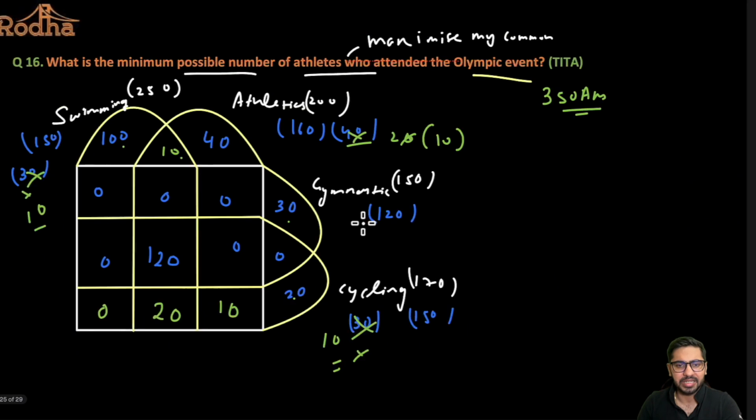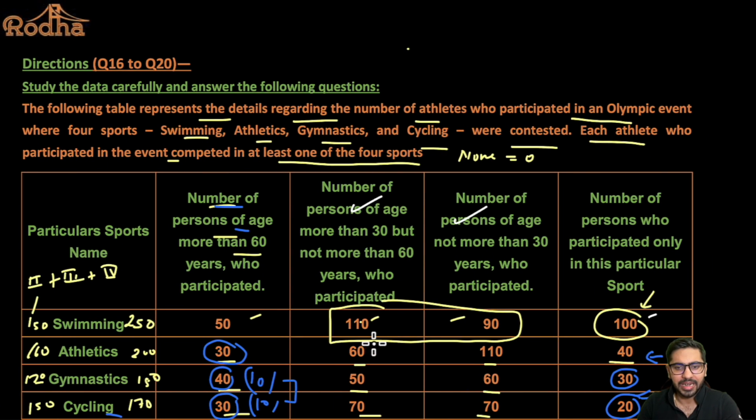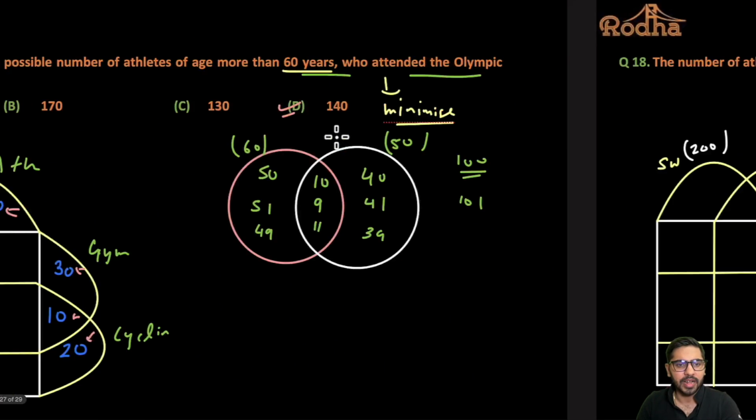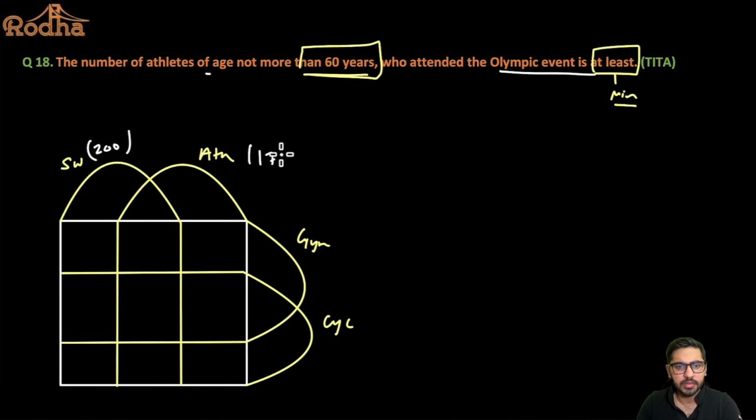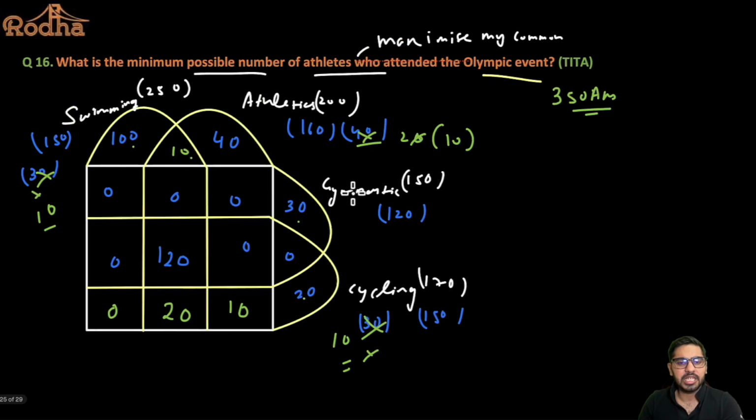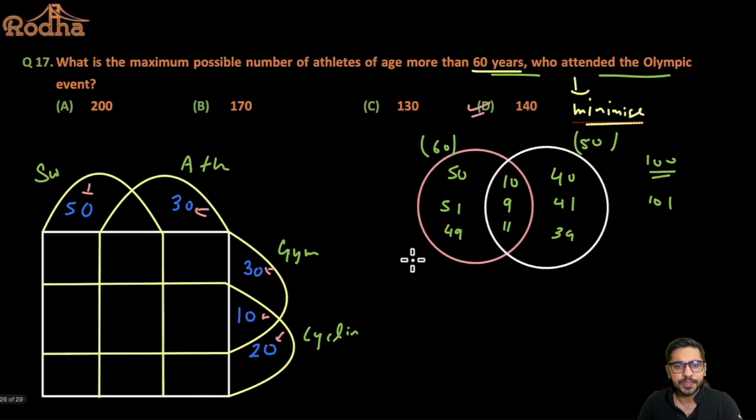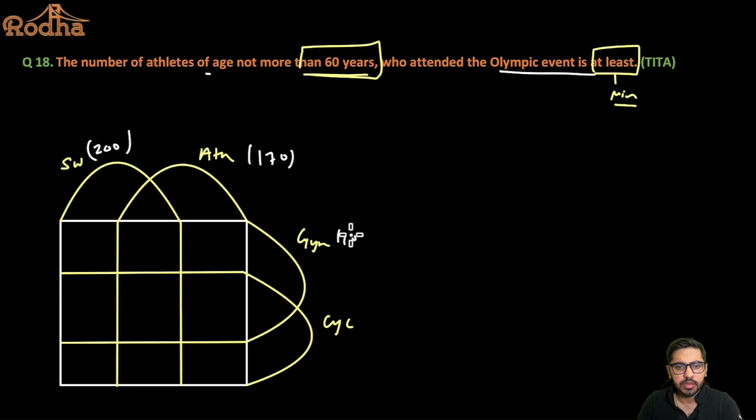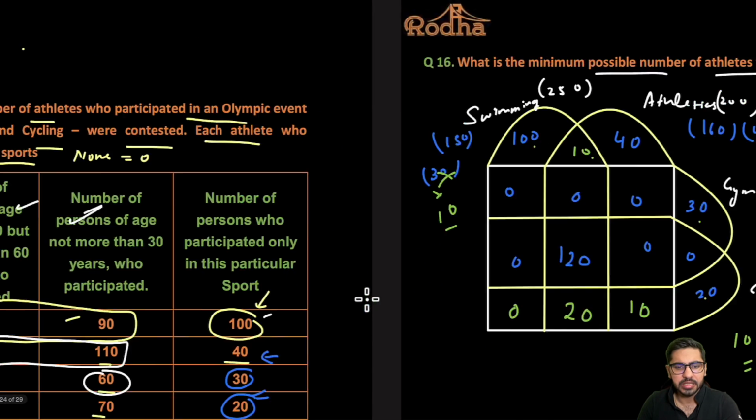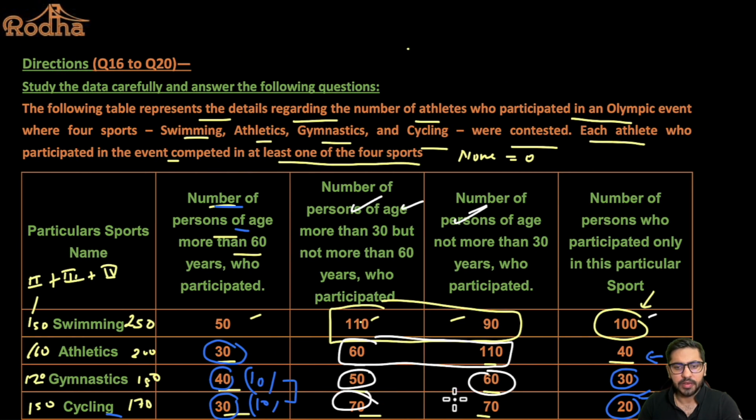Now what about athletics? Let's talk about athletics. So athletics, there are exactly 170 people of age not more than 60 years. These two represent not more than 60 years, right? So this value is 170, isn't it? Gymnastic is 110, right? And cycling is 70 and 70, 140, right?